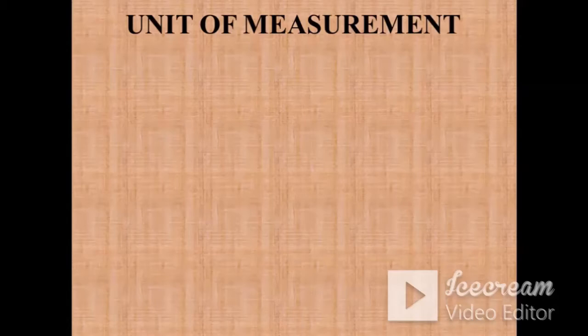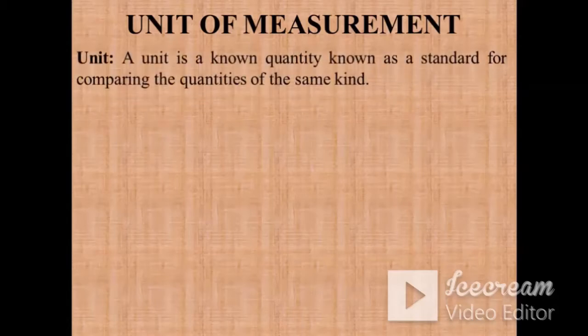So what is a unit? A unit is a known quantity, a standard for comparing quantities of the same kind. Kg, meter, second, these are all units. When we compare a known quantity with the unknown quantity, we come to know the value of that physical quantity.